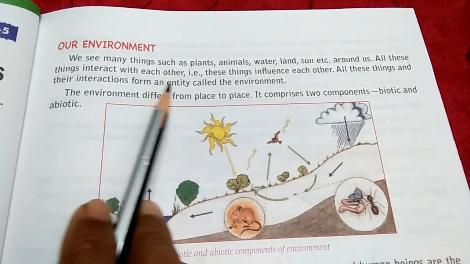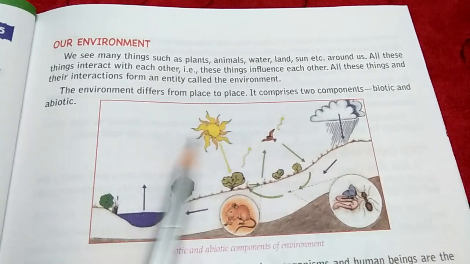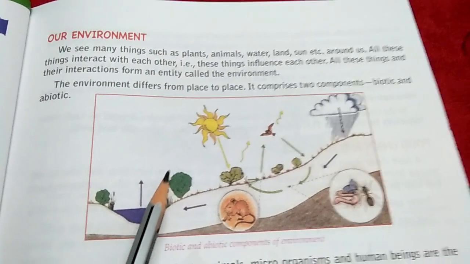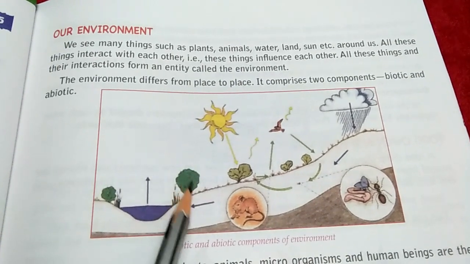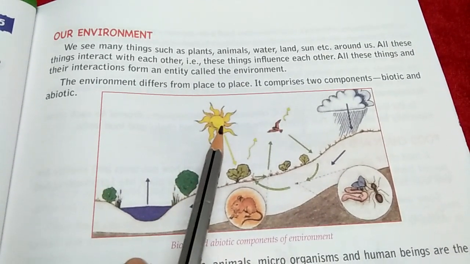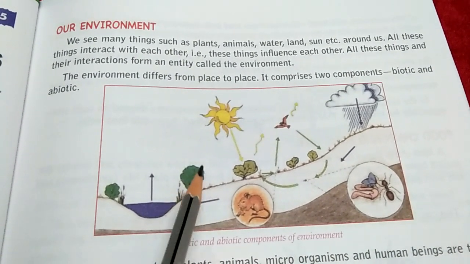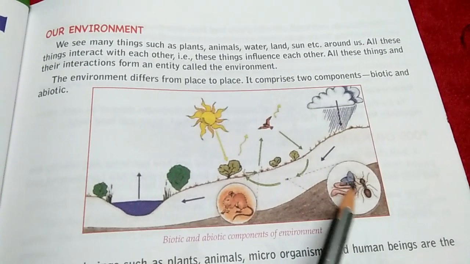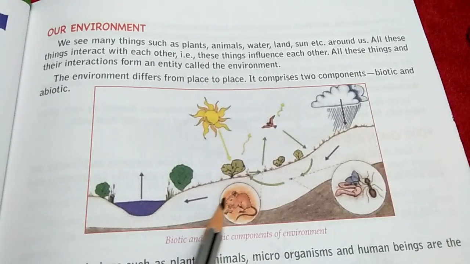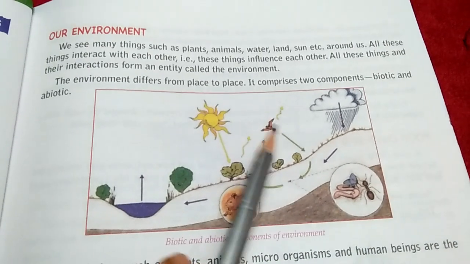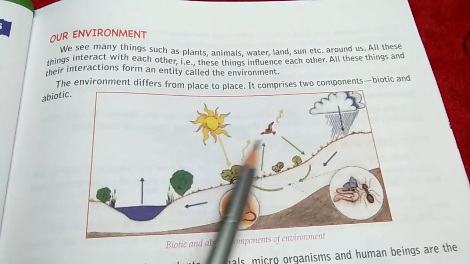All these things interact with each other, that is, these things influence each other. So there is an interaction between this. How can you see the interaction? We know that these are plants. For the growth of the plant, what do they need? They need sunlight, and they also need water, to grow. So when the plant grows, many insects also live in the plant. They eat plant leaves. Then these insects are eaten by the bird. And so what do we see? They are dependent on each other.